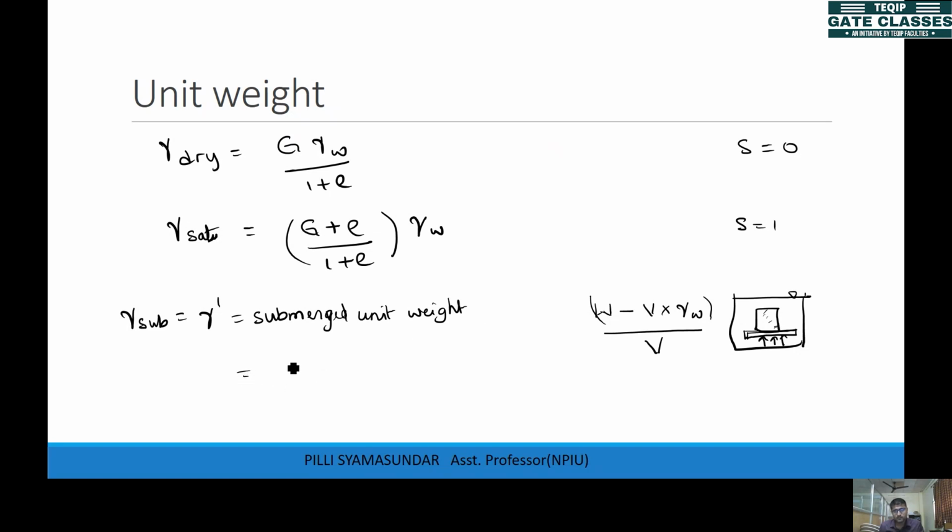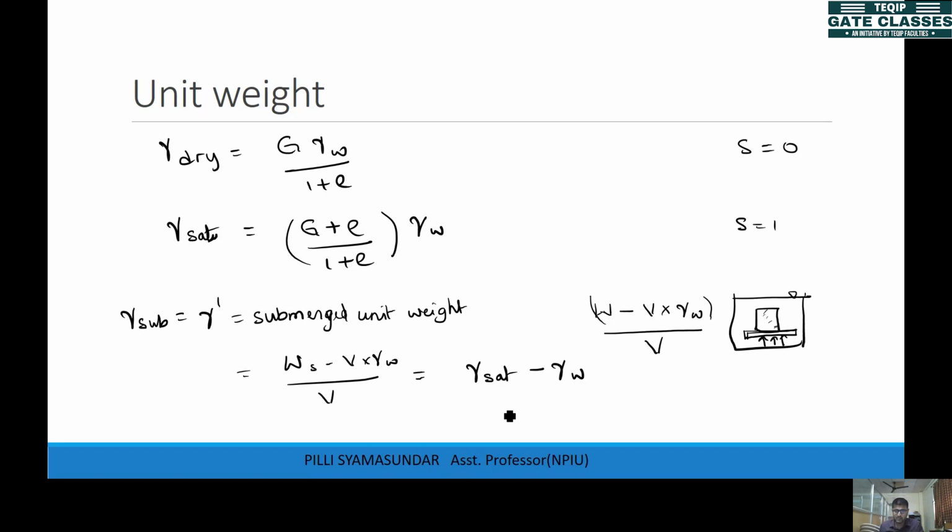So this is actually equal to (saturated volume minus VV) into gamma W by volume of soil. So this VS into gamma W by V is actually gamma sat, and you have one more term which is gamma W, the unit weight of water.